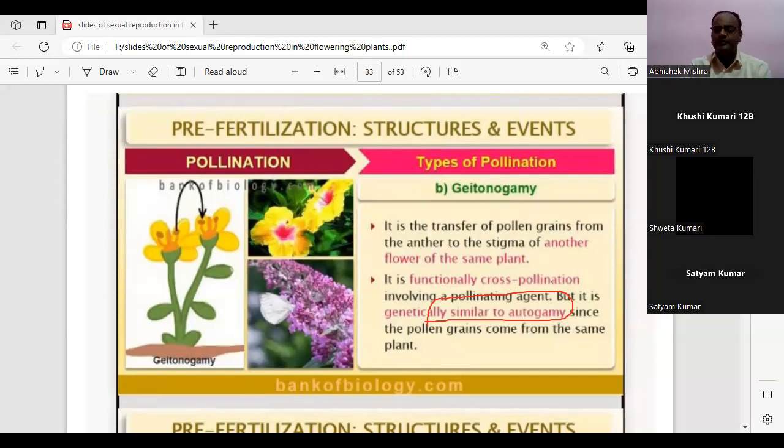Why are we saying functionally cross-pollination? Yes, Satyam, now you justify this. Why are we saying functionally cross-pollination? Because there is a transfer of pollens, so we need some pollinators. Okay, we are using pollinators, definitely. Correct. Since the transfer is from one flower to another, it is definitely cross-pollination. And here some agents of pollination, the pollinators, are involved. Good, very good.